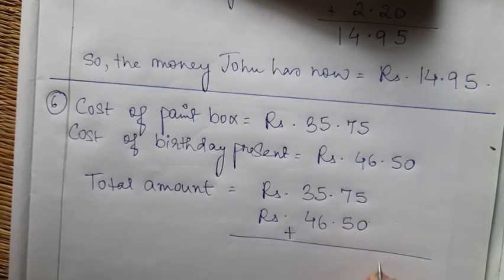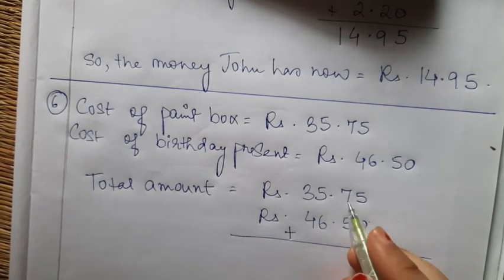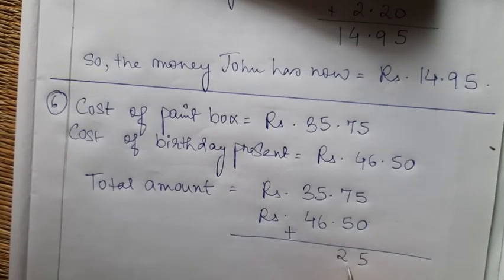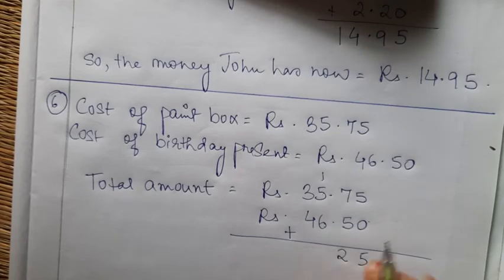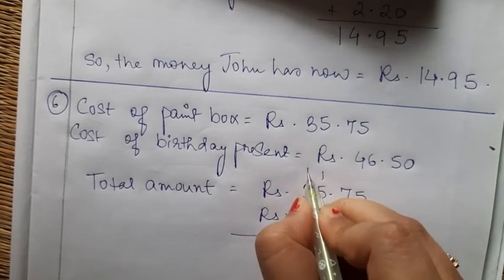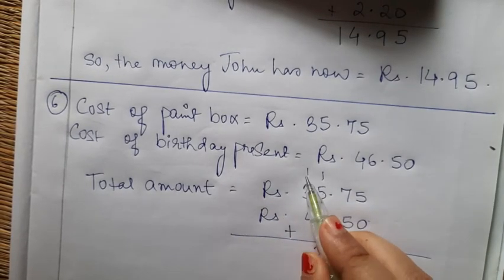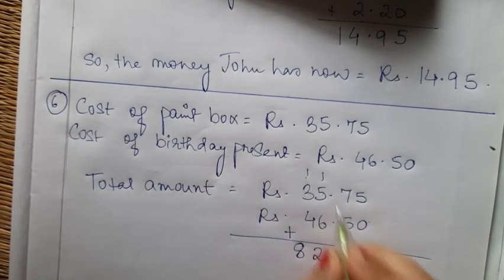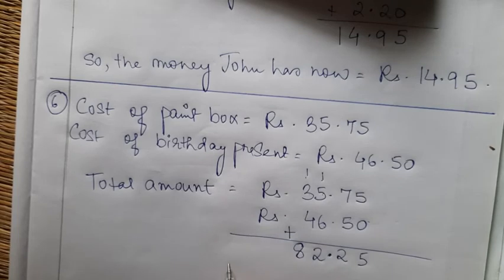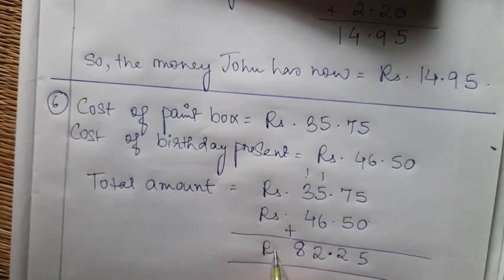So 5 plus 0 is 5, 7 plus 5 is 12, carry 1, 6, 5 plus 1 is 6. 6 plus 6 is 12. 12, 1. 3 plus 1 is 4. 4 plus 4 is 8. And a point is there. So this is the total amount.